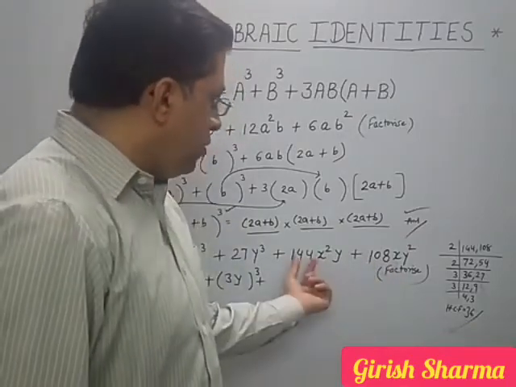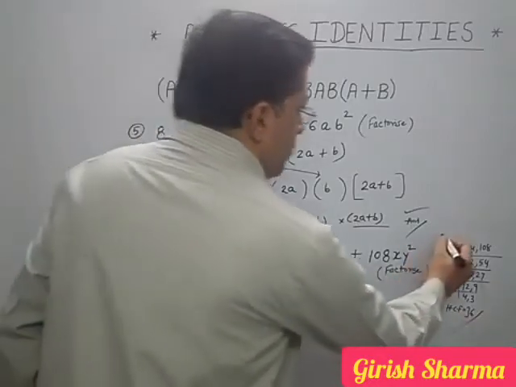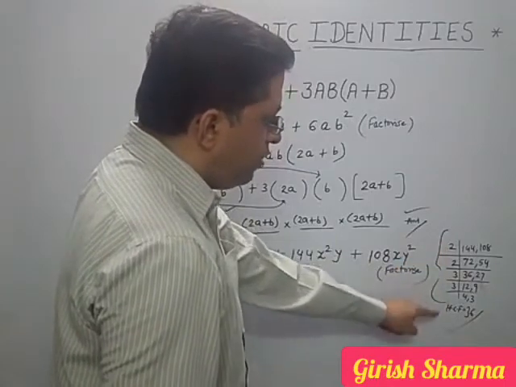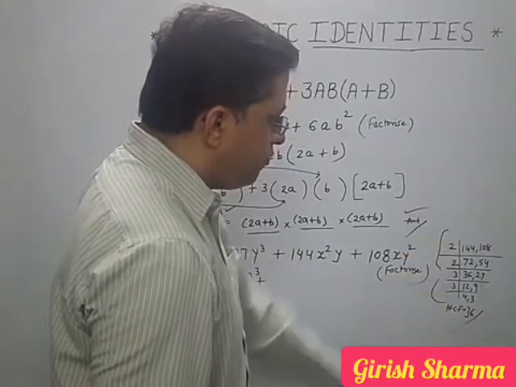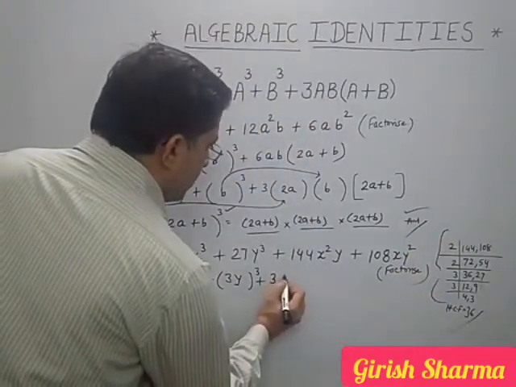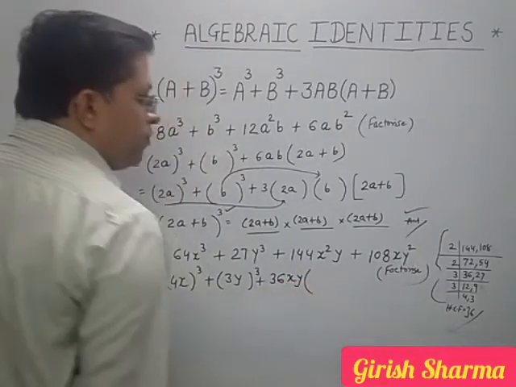You have to find the common number with the help of HCF. HCF I have taken by division method, prime factorization method here. By this method I got the HCF. HCF is coming 36. And x is common and y is common.